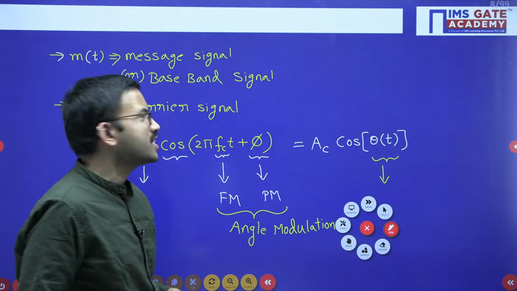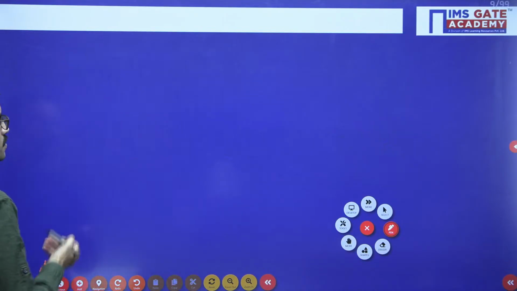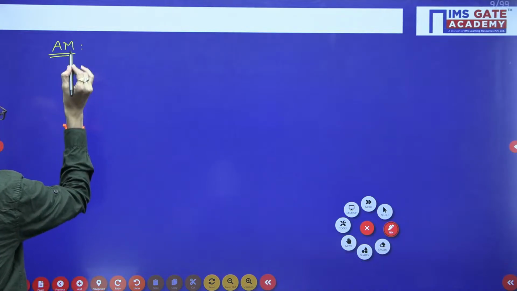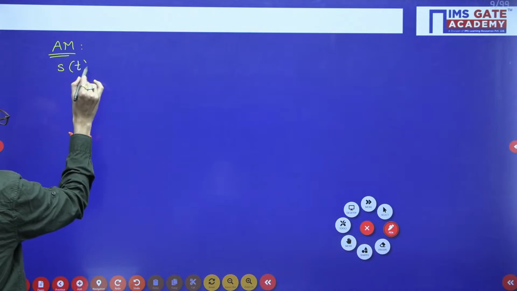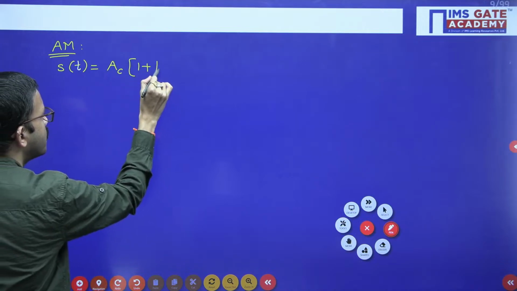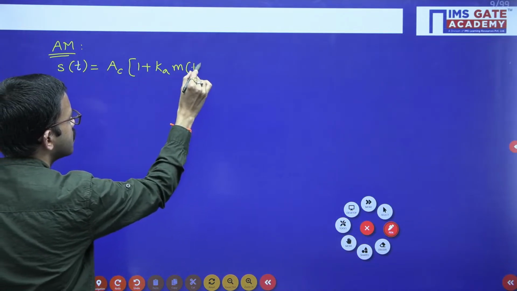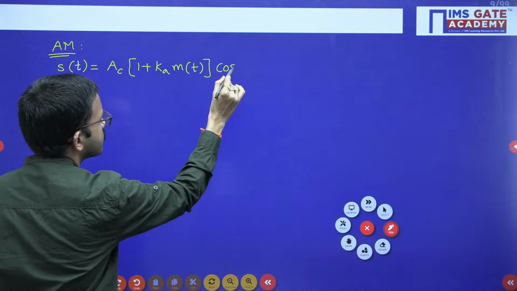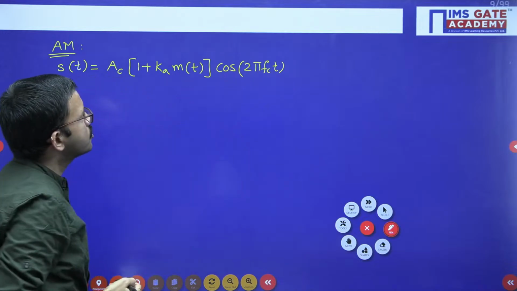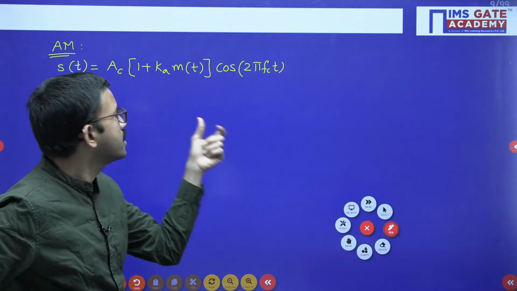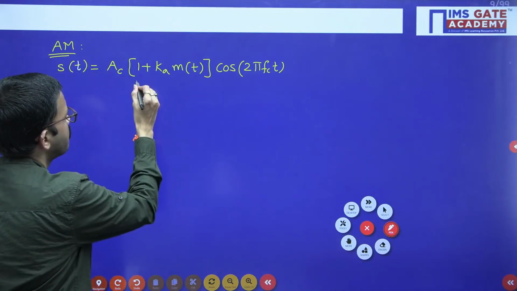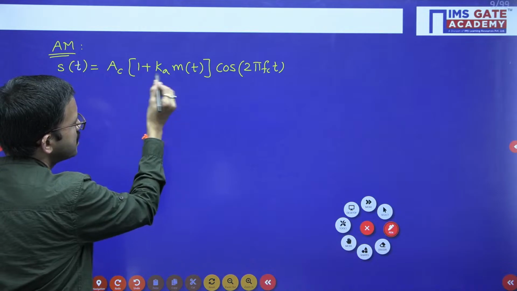Right. So first let us see regarding amplitude modulation. Regarding the time domain signal, you can write down s of t equal to Ac into 1 plus Ka m of t into cos 2 pi fc t. So here you can observe, just like the earlier carrier signal, Ac into cos 2 pi fc t, same thing, but in addition to that, you are getting Ac into 1 plus Ka m of t.